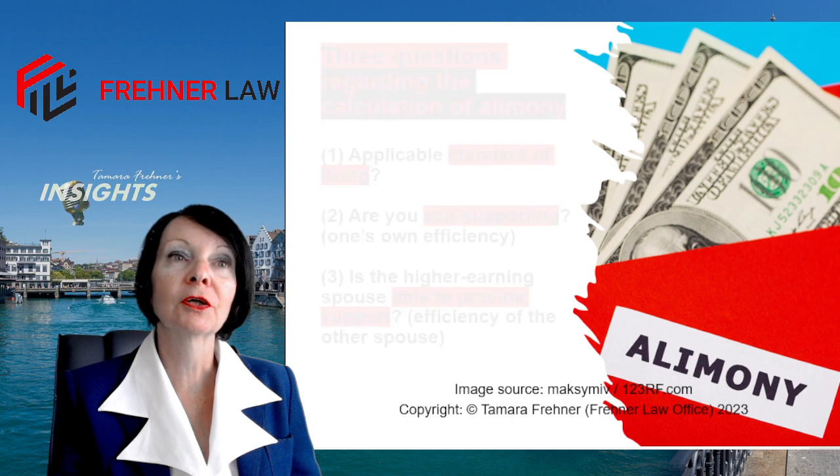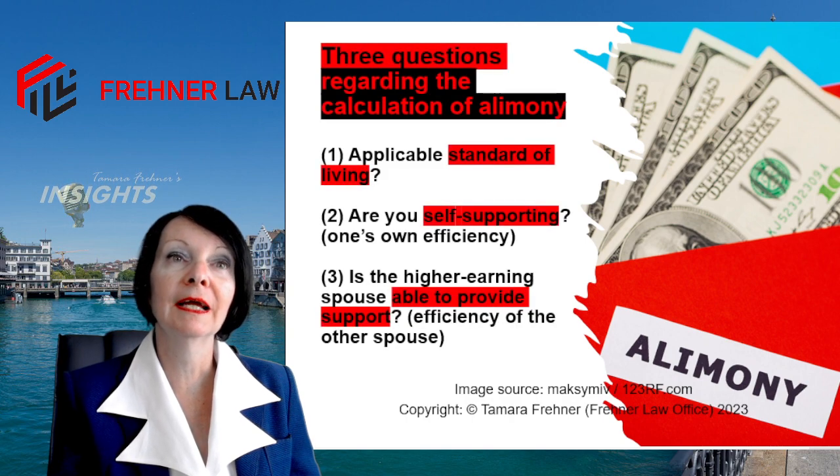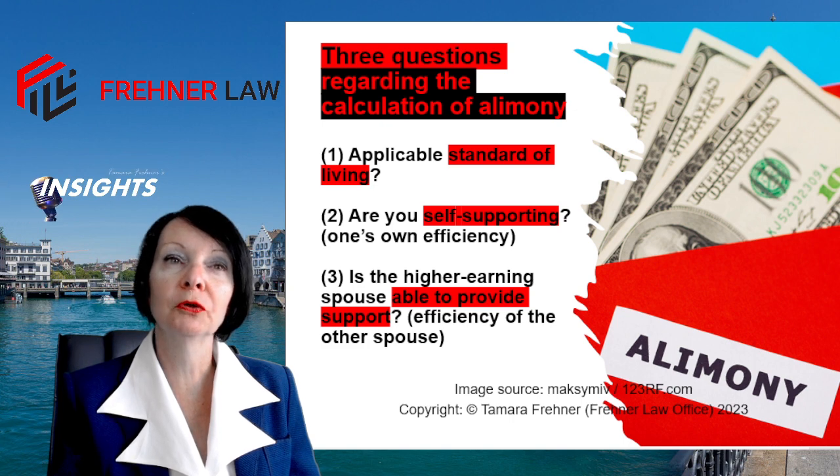Three questions are crucial in calculating alimony. To what standard of living is a spouse entitled? Can he or she provide for his or her maintenance? Is he or she self-sufficient? What is the capacity of the other spouse? Is it possible for the debtor to pay alimony without having to give up his or her own relevant standard of living?